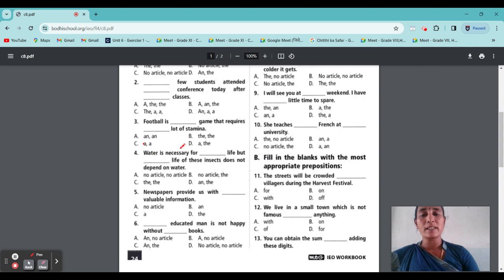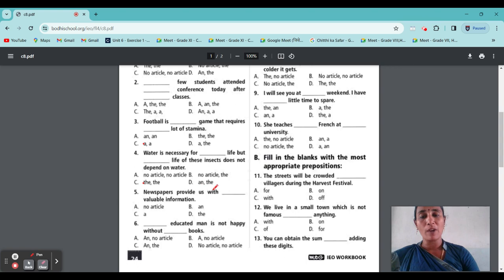Next, water is necessary for dash life, but dash life of this insect does not depend on water. Water is necessary for life. What noun is life here? Yes, we have to use the common noun. We have to generalize, we have to say the group. So we have to use the. Water is necessary for the life, but the life of these insects does not depend on water.